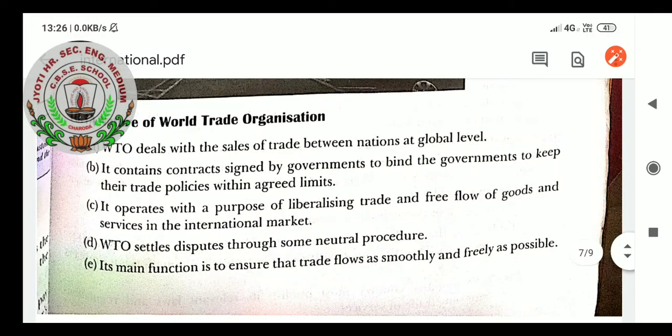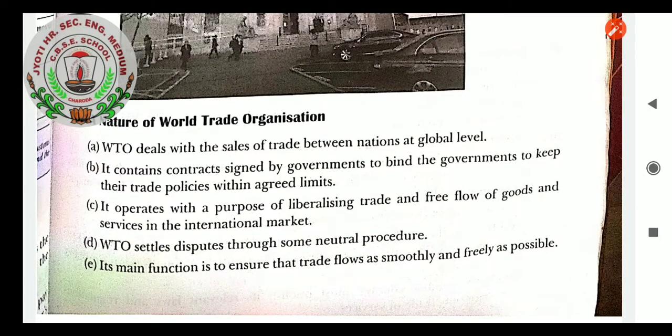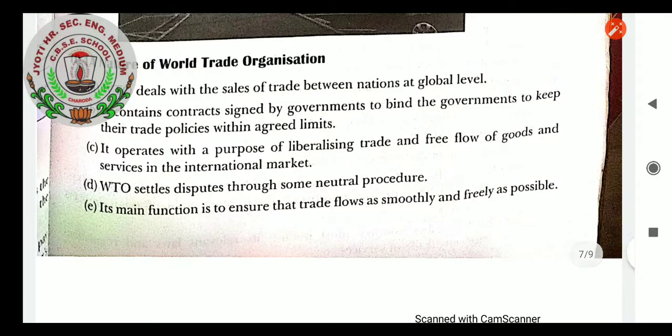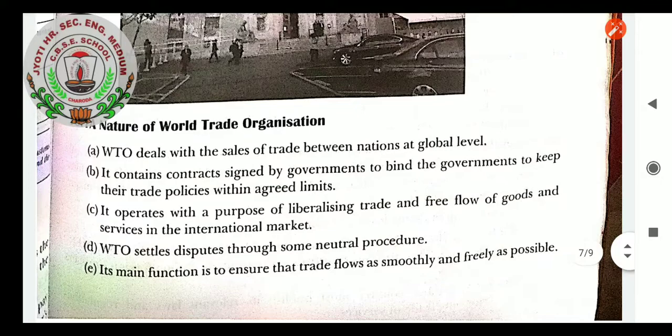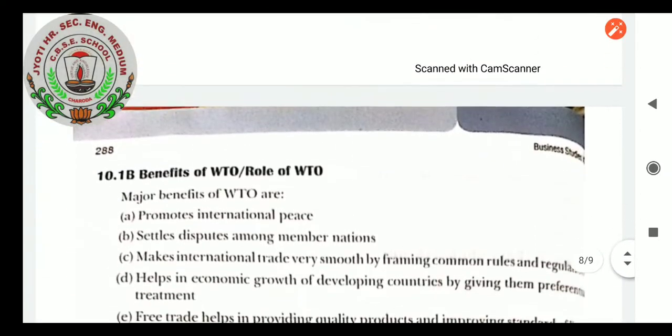Nature of World Trade Organization: WTO deals with the rules of trade between nations at global level. It contains contracts signed by governments to bind them to keep their trade policy within the agreed terms. It operates with the purpose of liberalizing trade and free flow of goods and services in the international market. WTO settles disputes through some neutral procedure. Its main function is to ensure that trade flows as smoothly and freely as possible.